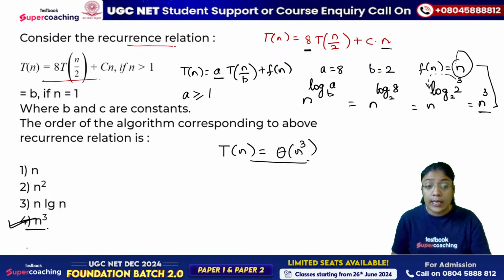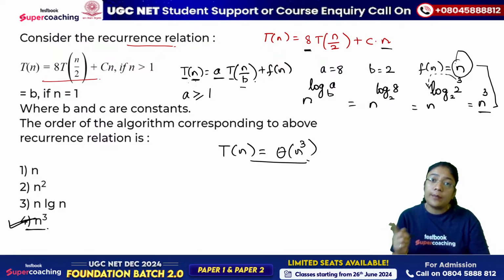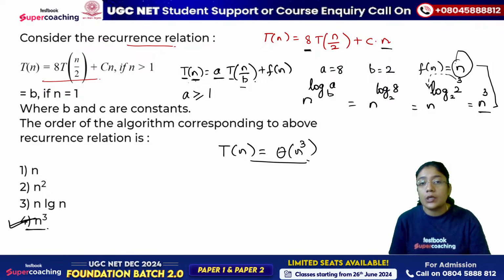The thing is, here function T of n is making a call to function T of n. Function name is same, number of parameters is 1, number of parameters are also 1, but parameter value, if b's value becomes 1, then T of n will be equal to a T of n. So in that case the function is calling itself, the number of parameters will be same, but if the parameter value does not change, you will never reach the termination condition. So that's not a valid recursive call.